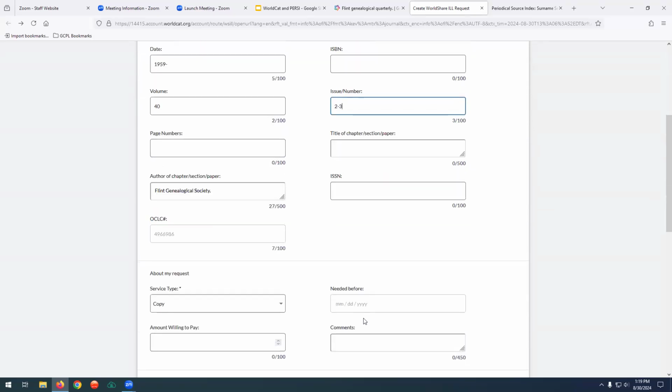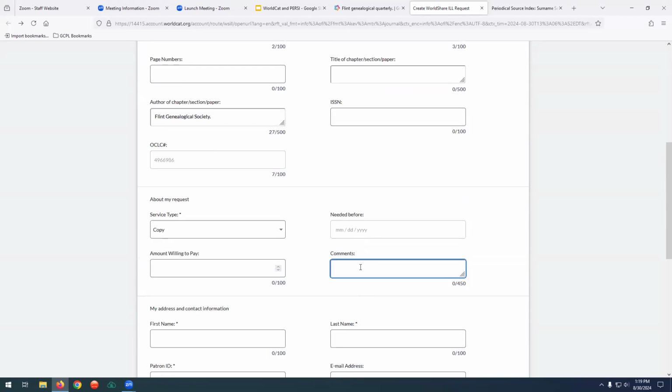Just to narrow it down. And then down here in comments, I would put looking for information regarding Joseph Decker.